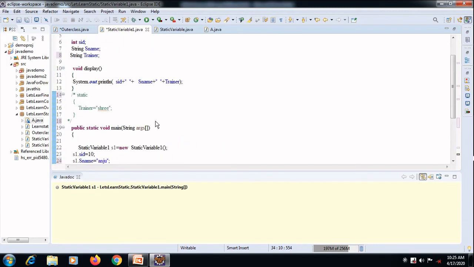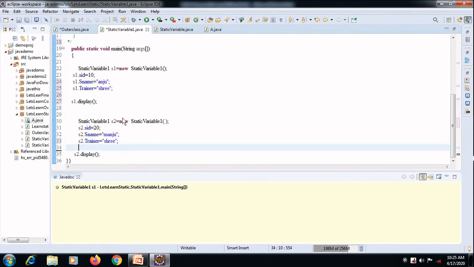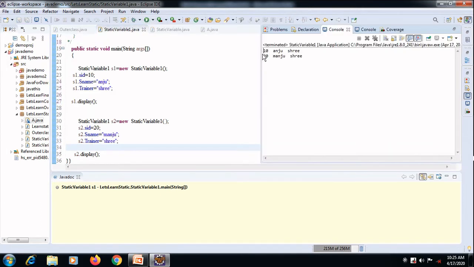So what I am doing here: I am having three variables, I am having a method in a class and displaying that. In the main method, I am creating an instance, an object variable for the class, assigning values and invoking the method. Let's see the output. So I am having 2 records.